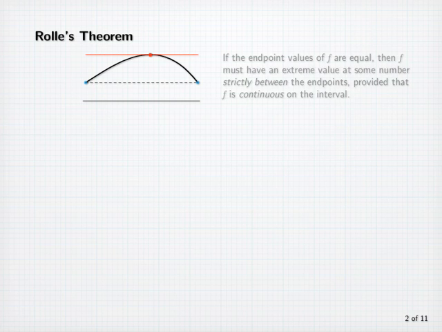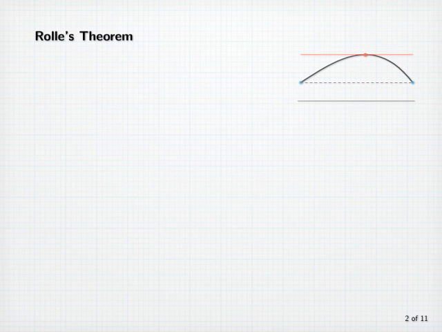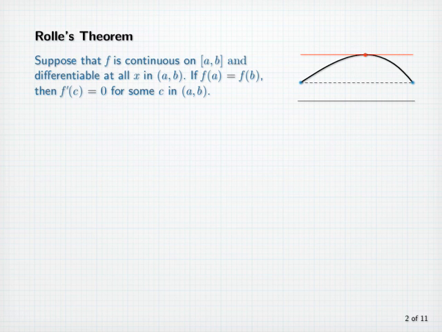Before we state the theorem, though, let's note that the slope might be 0 twice, or any number of times, between any numbers where the values of f are equal. With a constant function, it even happens everywhere. Now, here's the statement of Rolle's theorem. Suppose that f is continuous on the closed interval [a, b], and differentiable at all x in the open interval (a, b). If f of a equals f of b, then f prime of c is equal to 0 for some c in the open interval (a, b).